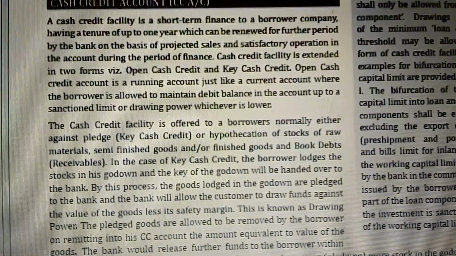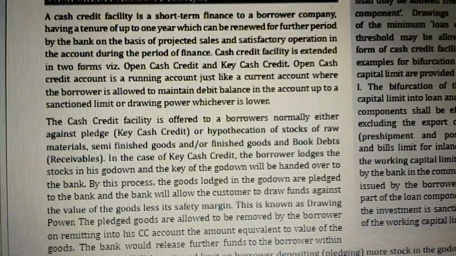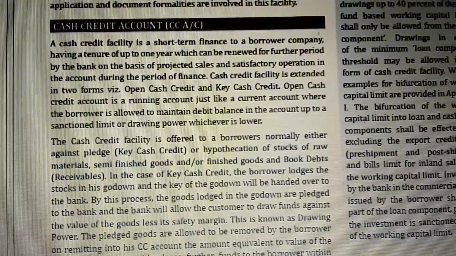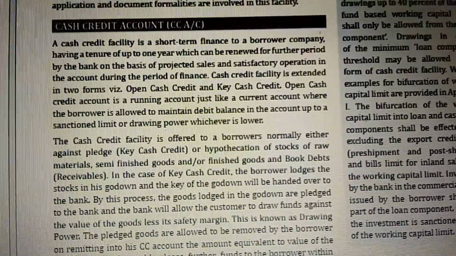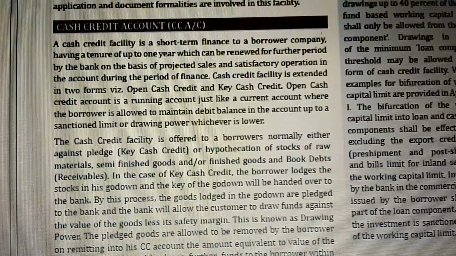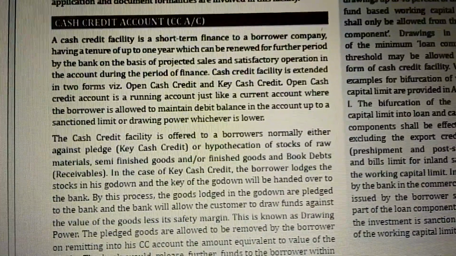Open cash credit is a running account, just like a current account, where the borrower is allowed to maintain a debit balance in the account up to the sanctioned limit or the drawing power, whichever is lower. Cash credit facility is offered to borrowers normally against the pledge (key cash credit) or hypothecation of the stocks of raw materials, semi-finished goods, finished goods, or book debts receivables.